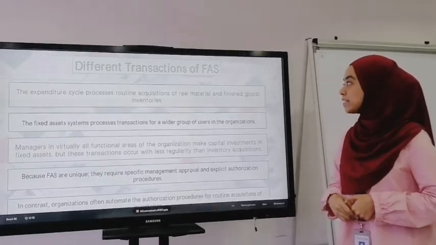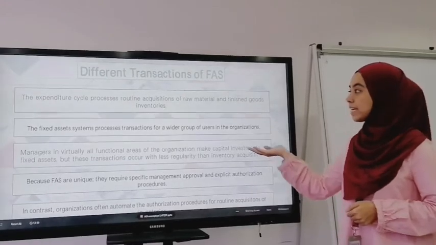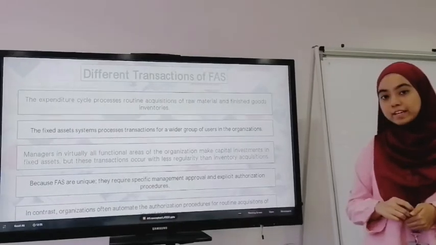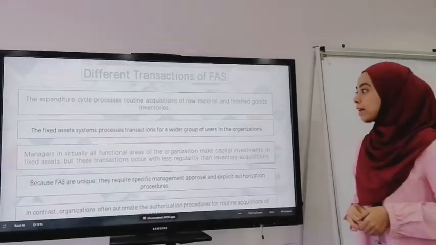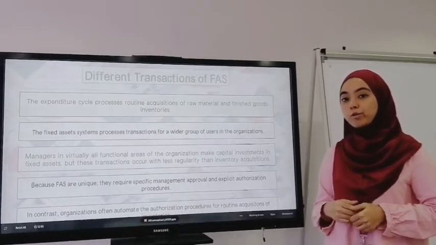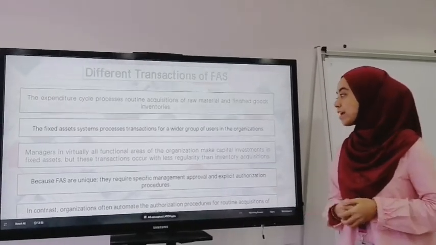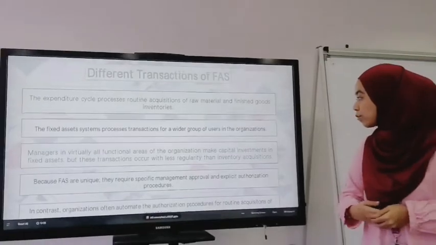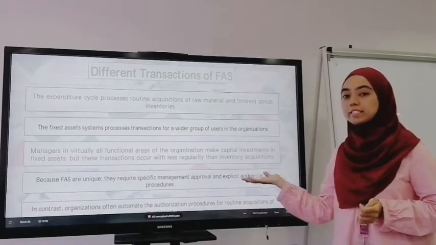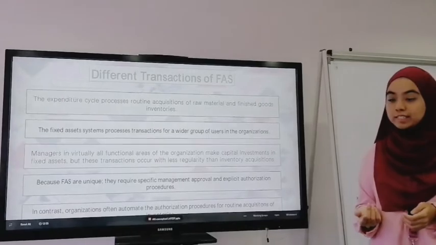Next, what are the differences between the transactions of the fixed asset system? The first one: the expenditure cycle processes routine acquisition of raw material and finished goods inventories. The fixed asset system processes transactions for a wider group, managing virtually all functional areas of the organization which make capital investment in fixed assets, but these transactions occur with less regularity than inventory acquisition.